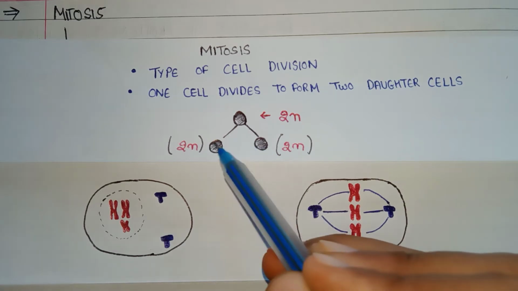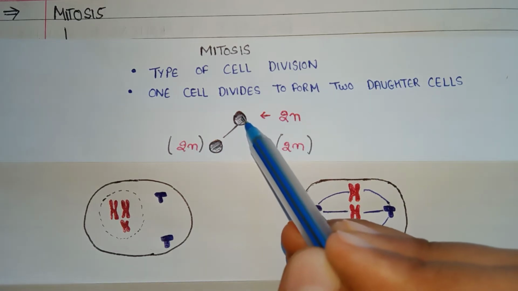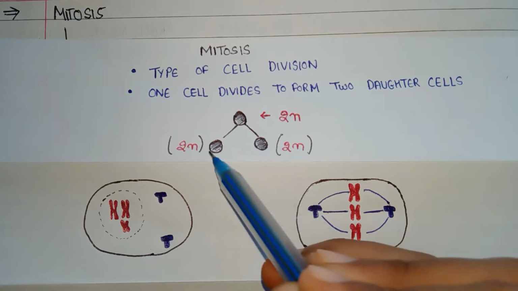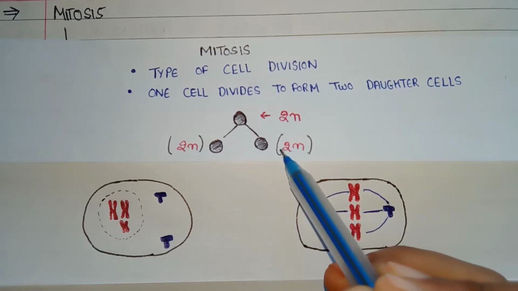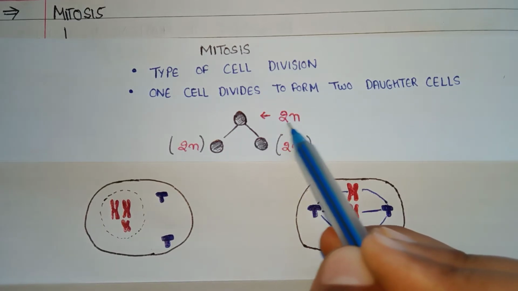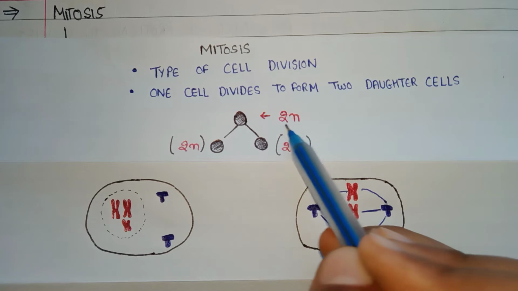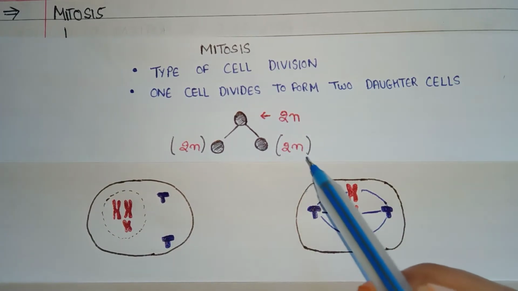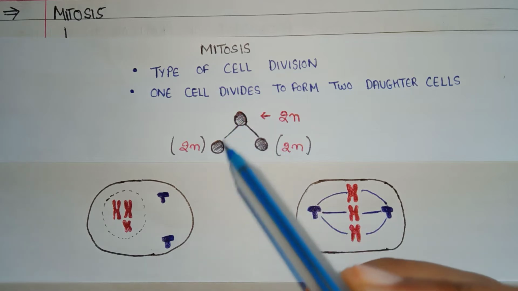And one thing you need to keep in mind is that the chromosome number in each of the newly formed cells will remain the same as the parent cell. If the parent cell has chromosome number 2n, then the daughter cells will also have 2n each. This is known as mitosis.